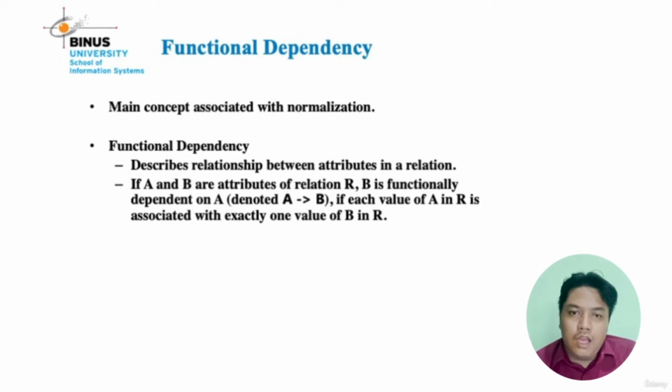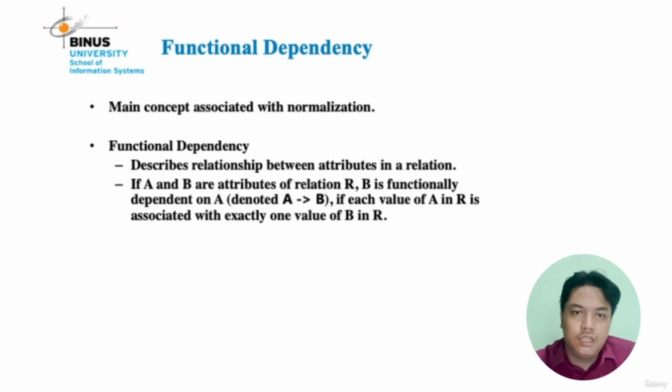Okay, I will give an example. If A and B are attributes of the relation R, then B is functionally dependent on A, denoted A arrow to B, if each value of A in relation R is associated with exactly one value of B in R. Okay, that is a functional dependency.